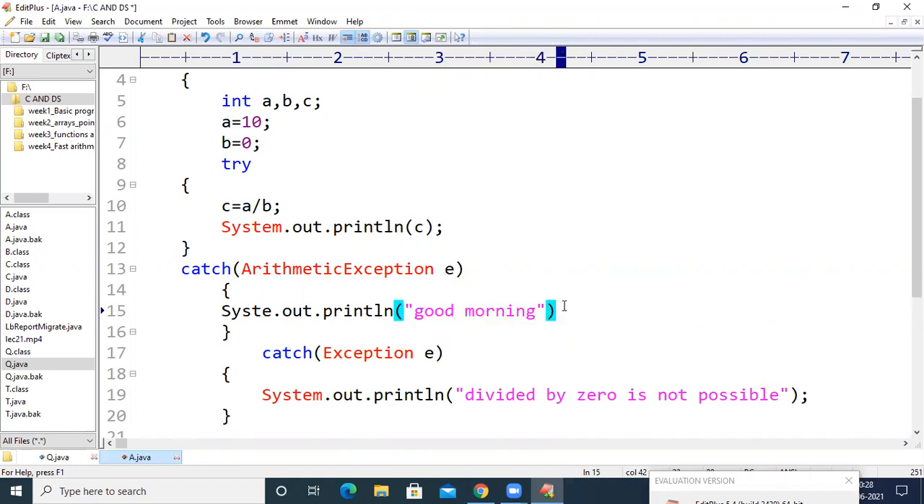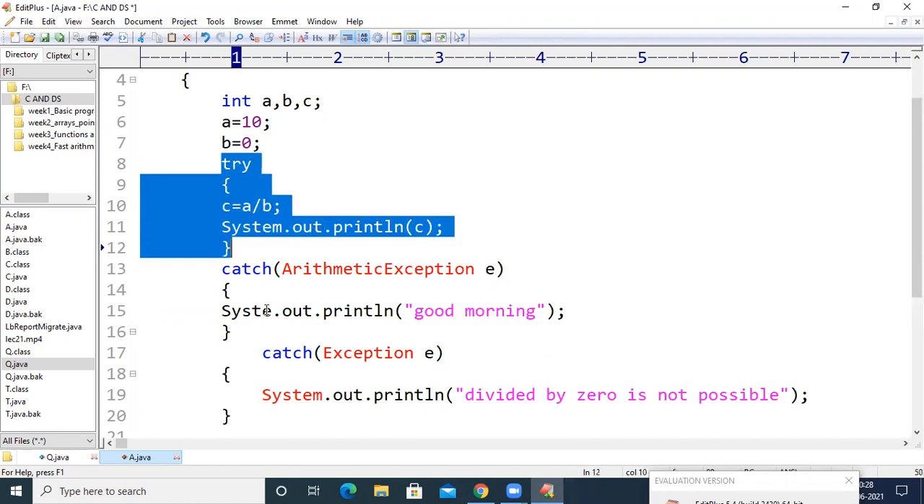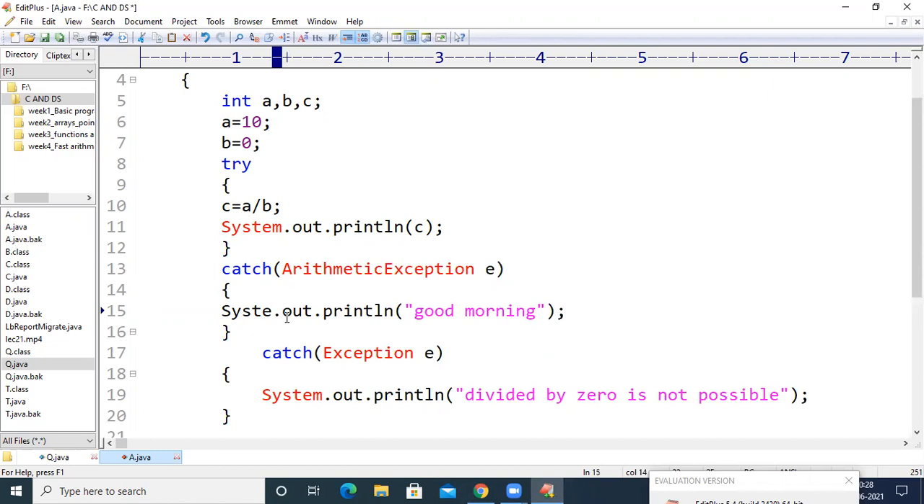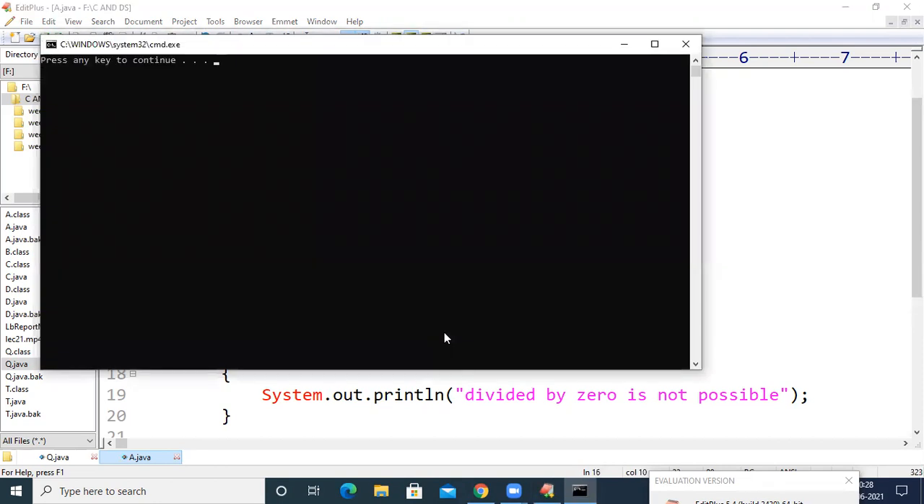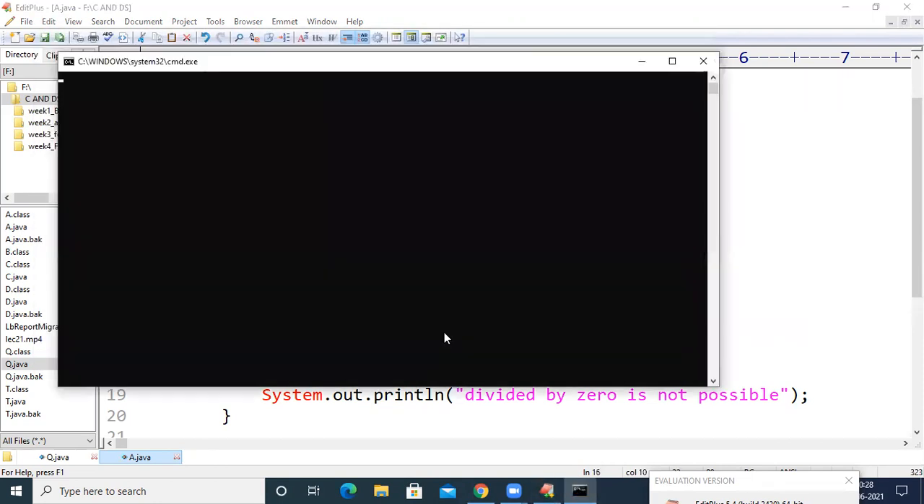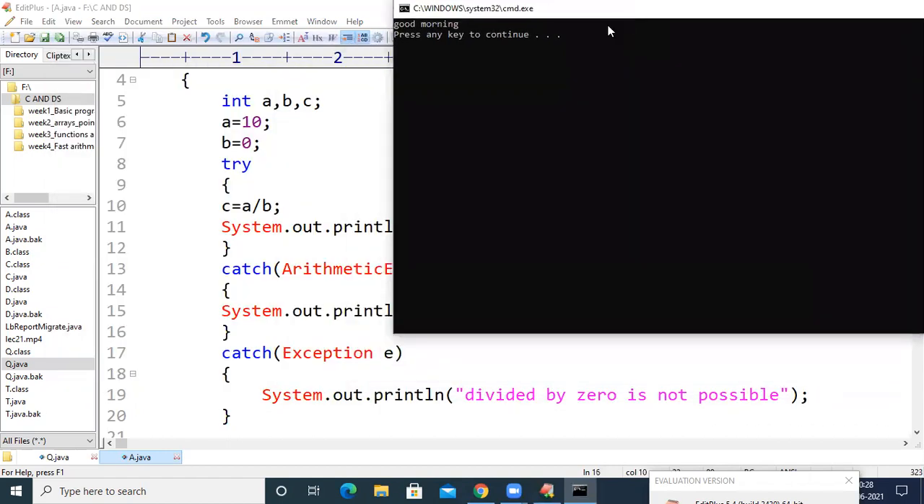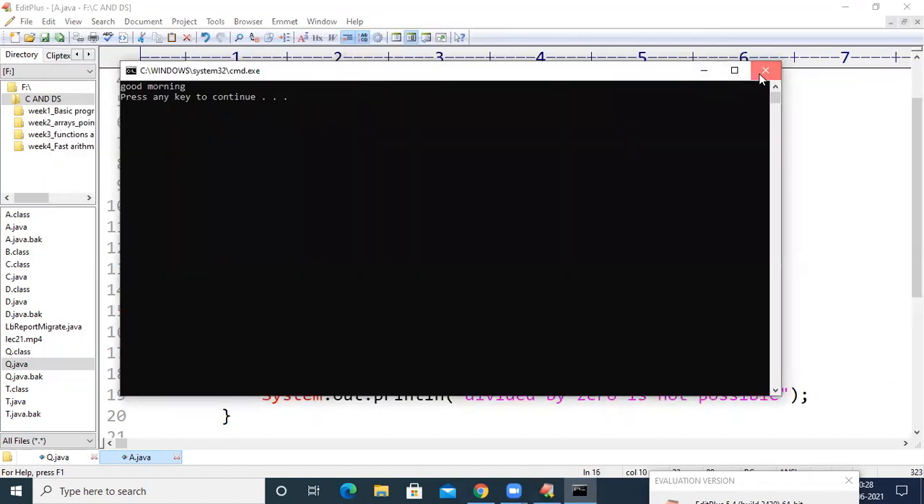So see here, there is only one try block. For this single try block, there are two catch blocks. The first catch block will have arithmetic exception, and the second catch block will handle all the exceptions. Now if I compile this one and run the code, I'm going to get good morning as an output.